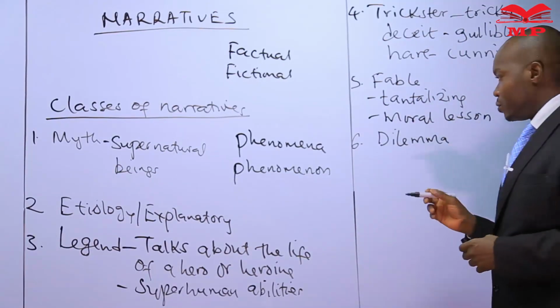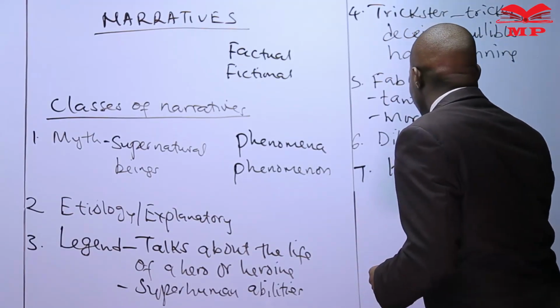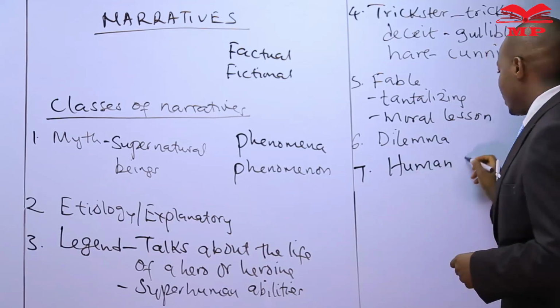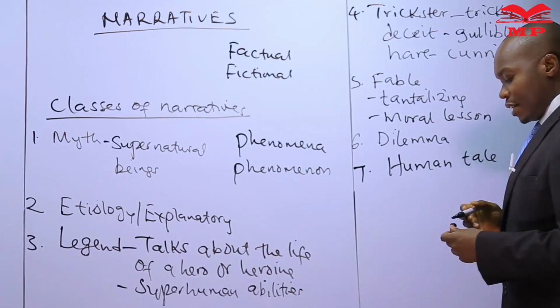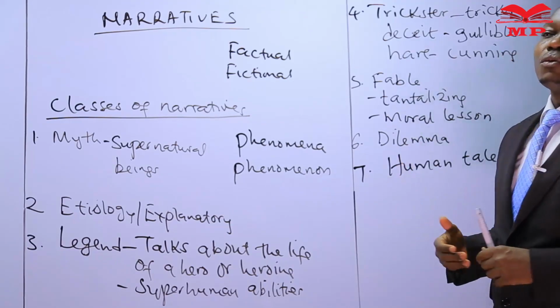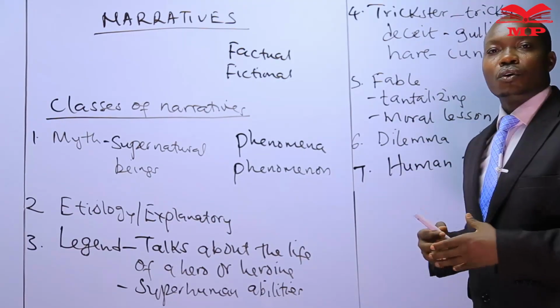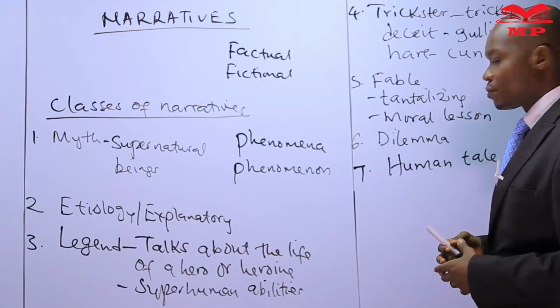Another type of narrative, students, is what we call human tales. A tale is just a story. And in human tales, we focus on human beings as the central or the key characters in those stories.